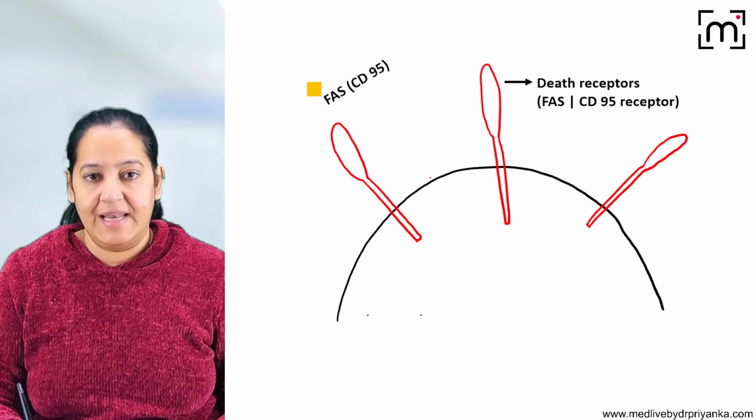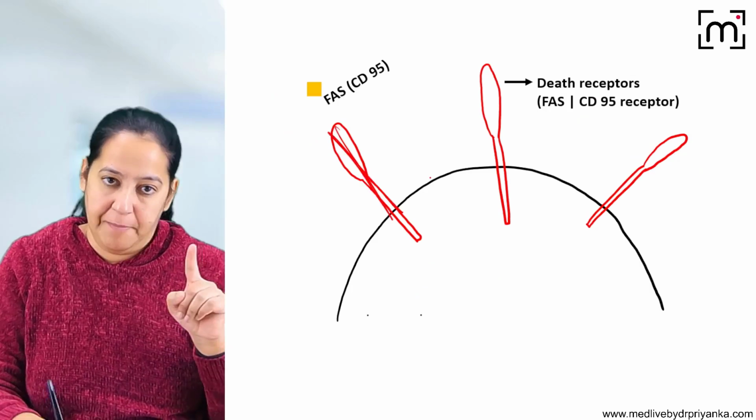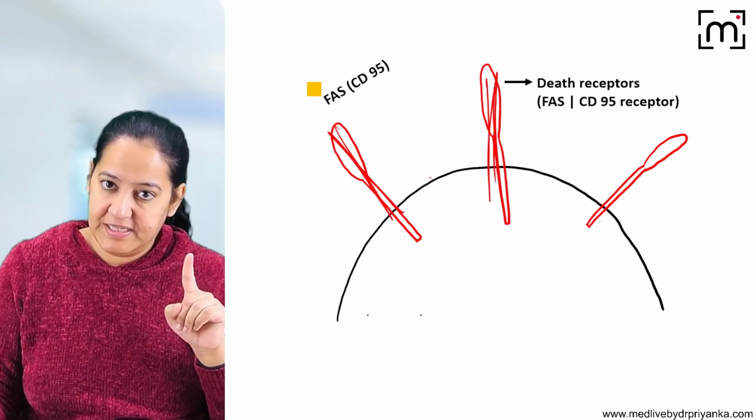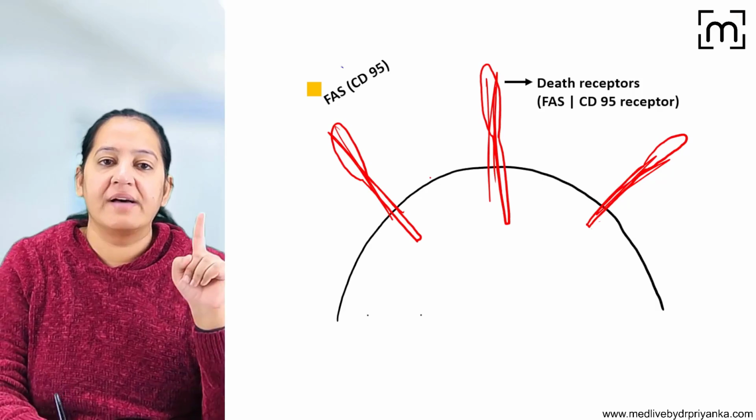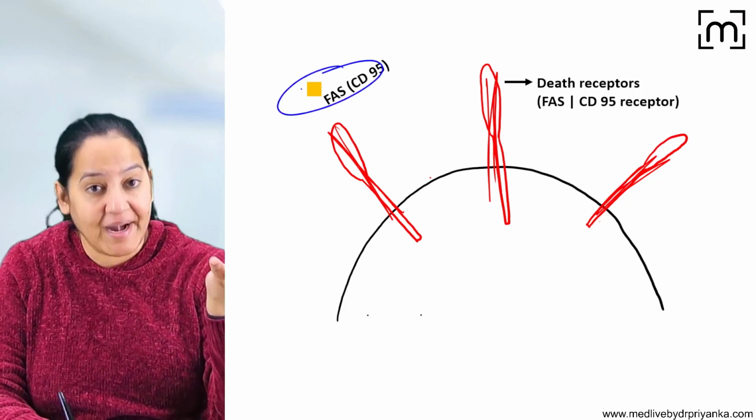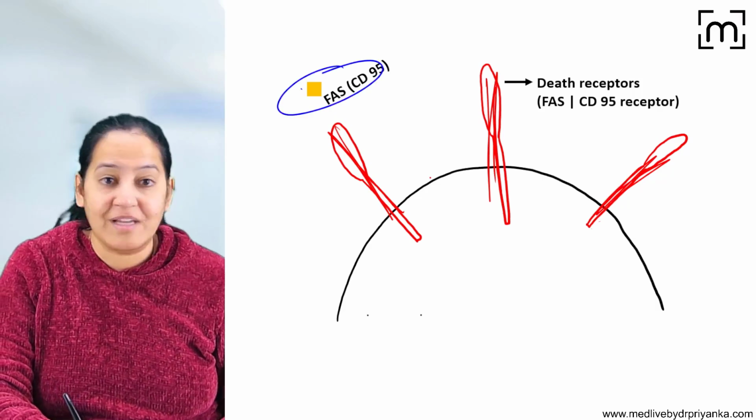So you can see this is the cell. You can see these are the death receptors. Appreciate the death receptors, FAS or CD95. So here the FAS ligand is coming from outside and binding with the FAS receptor. So here the signal is coming from outside.